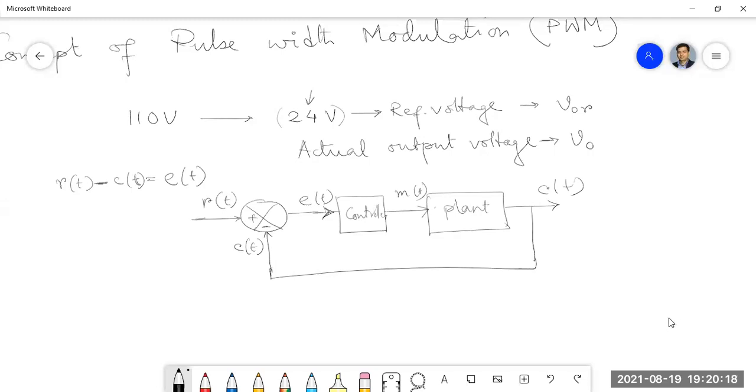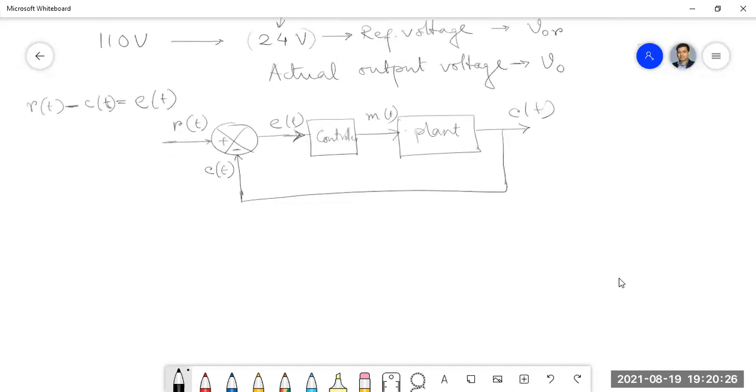So how can we implement a summer? You have studied analog circuits in theory class, using an op-amp. Here we can use our reference R(t), and here the actual output voltage V0.